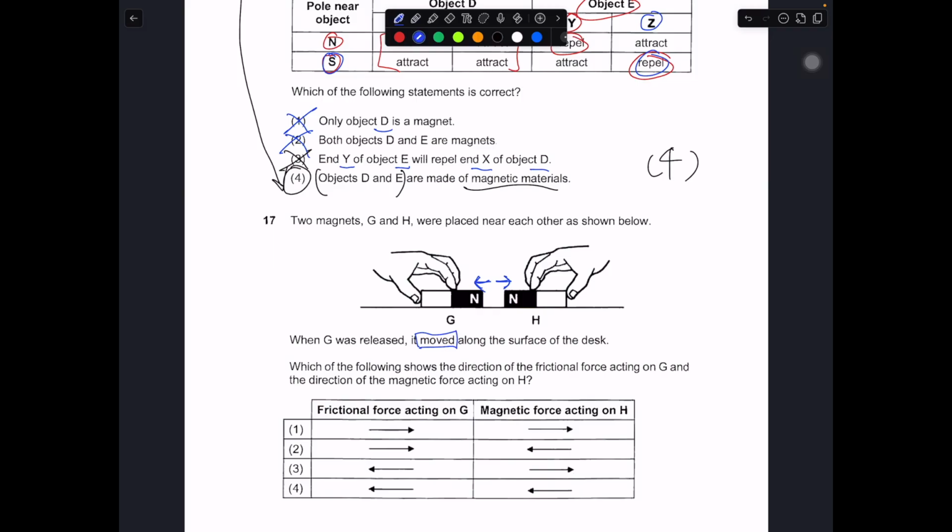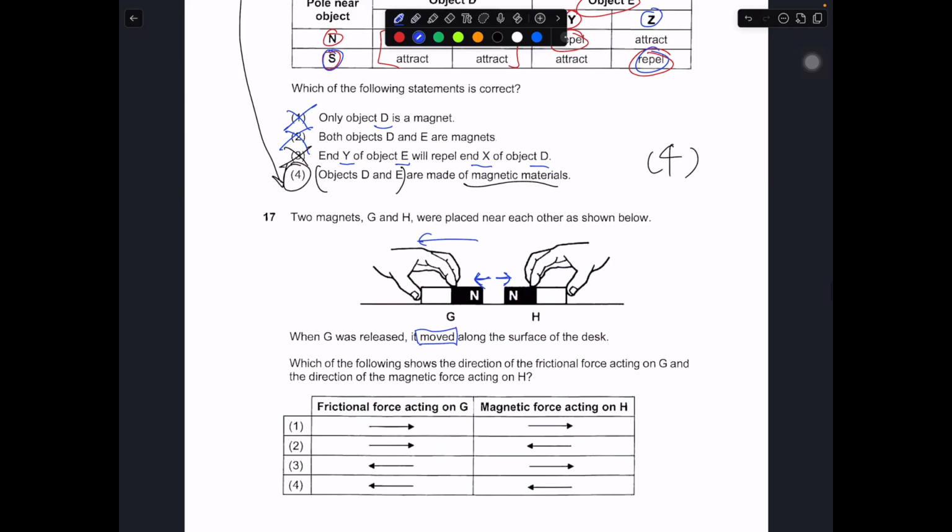G was released, it moved along the surface. That means G must have moved in this direction. Which of the following directions show the direction of the frictional force acting on G and the direction of magnetic force acting on H? So we have to be very careful about the wording over here.